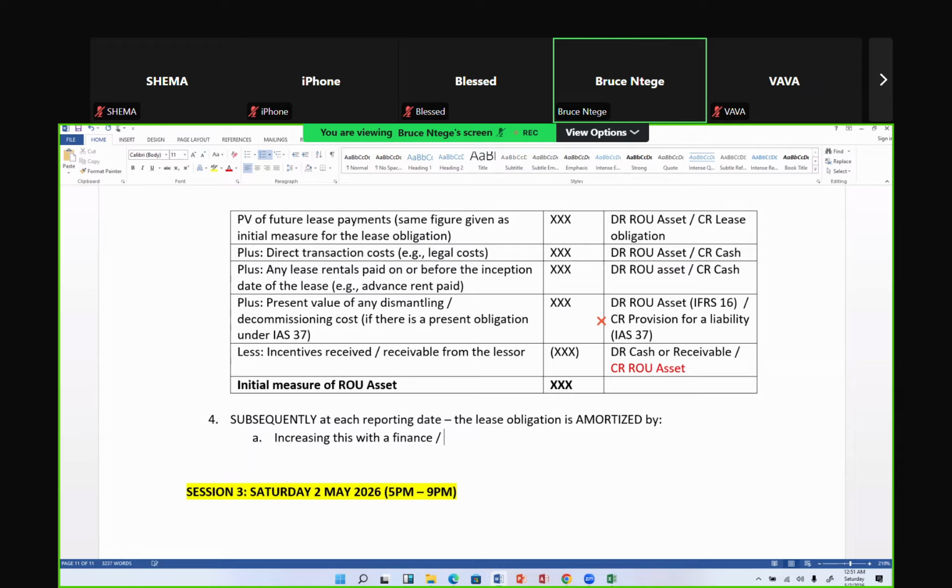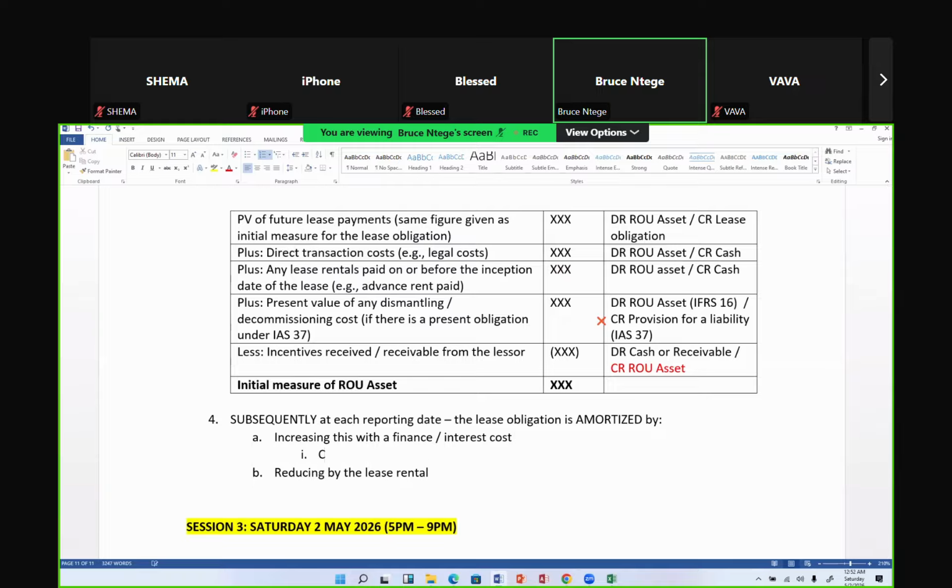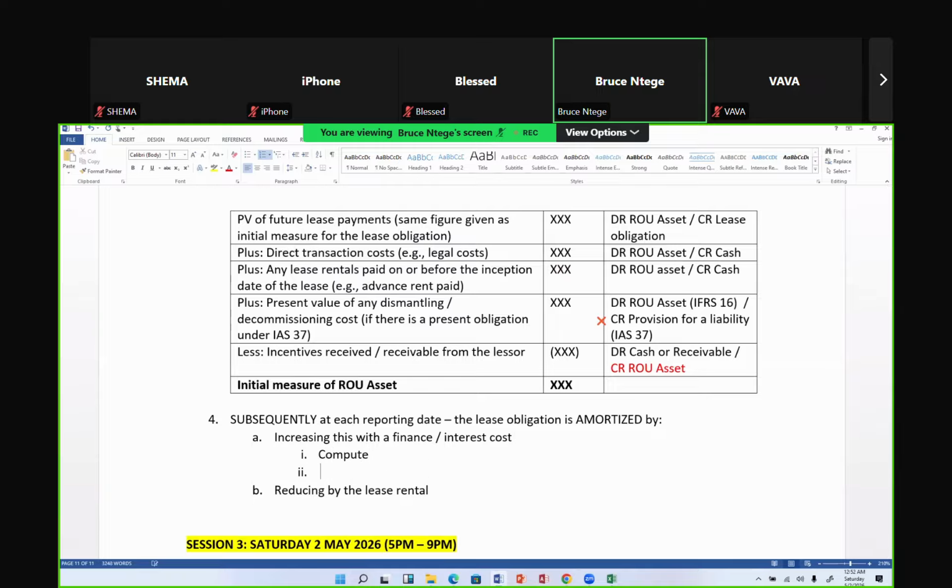Sometimes we call it interest cost. Okay, and reducing it by this rate. So when you have finance cost, you're going to do 2 things in the exam. 1, you're going to compute it. Secondly, you're going to recognize it.